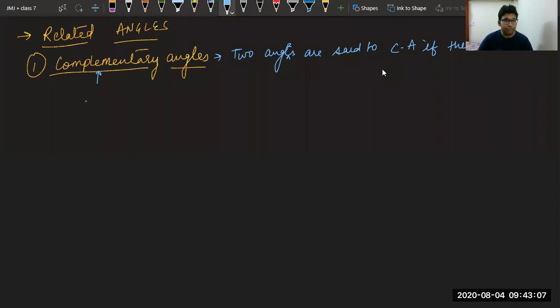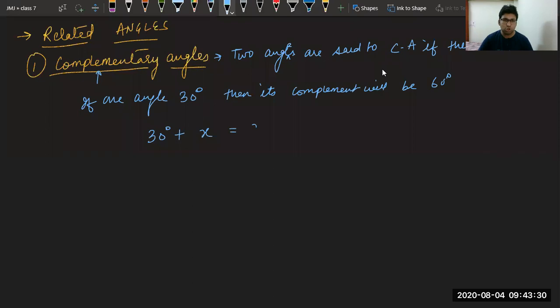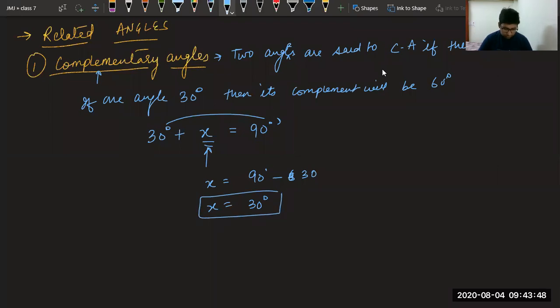Now, suppose one angle is given to you as 30 degree, then its complement will be how much? Please tell me. If one angle is 30 degree, its complement will be 60 degree, because 30 degree plus the unknown angle should be equal to 90 degree. And if you find this unknown angle by the properties of chapter number 4, this 30 will go there in subtraction, 90 minus 30, and you get the value as 60 degree. I hope it is clear to everyone.